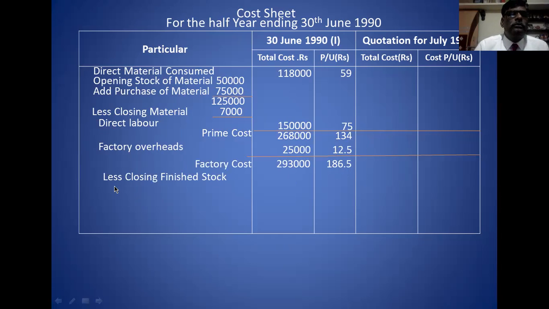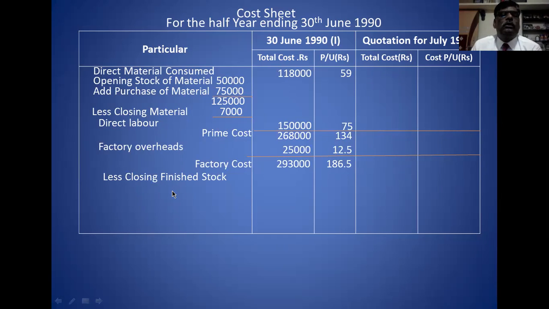It is factory cost. Then there are no administrative expenses or office and administrative expense. Nothing is given about the administrative expense. Therefore, the factory cost itself becomes the cost of production.